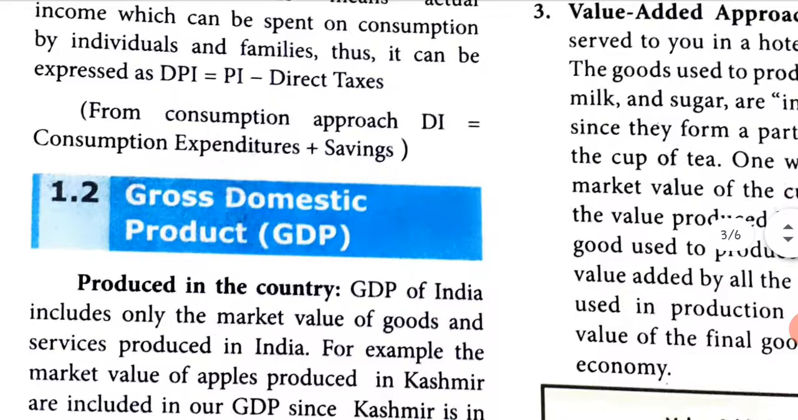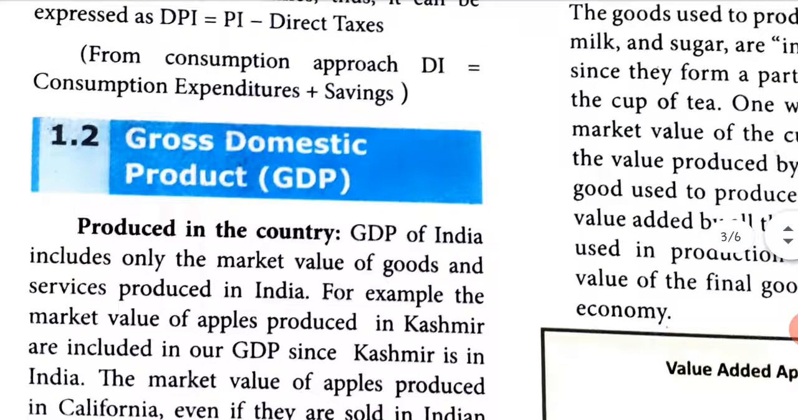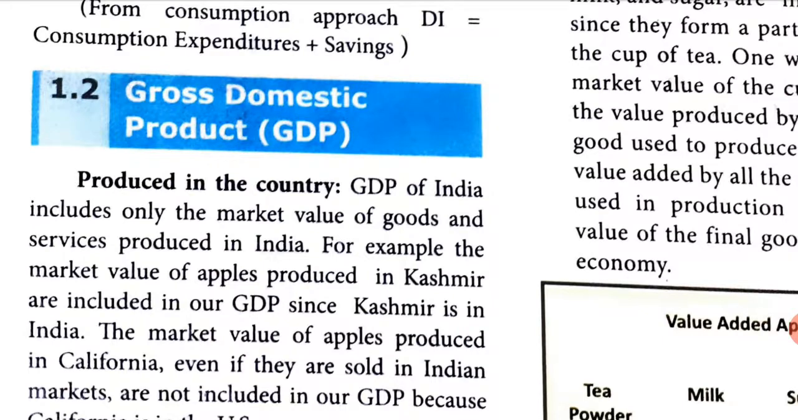Next we move on to gross domestic product. Again, we are going to learn about this GDP in detail. How to calculate the GDP produced in a country? GDP of India includes only the market value of goods and services produced in India. So, if you want to find the GDP of India, you have to find out the goods and services India is producing. For example, the market value of apples produced in Kashmir is included in our GDP since Kashmir is in India.